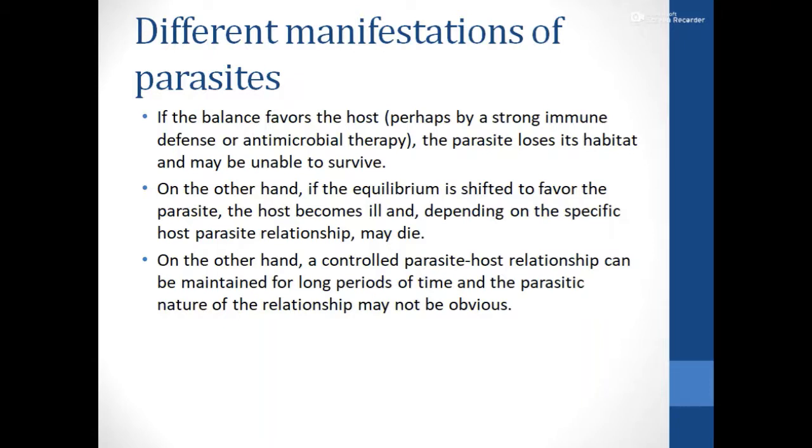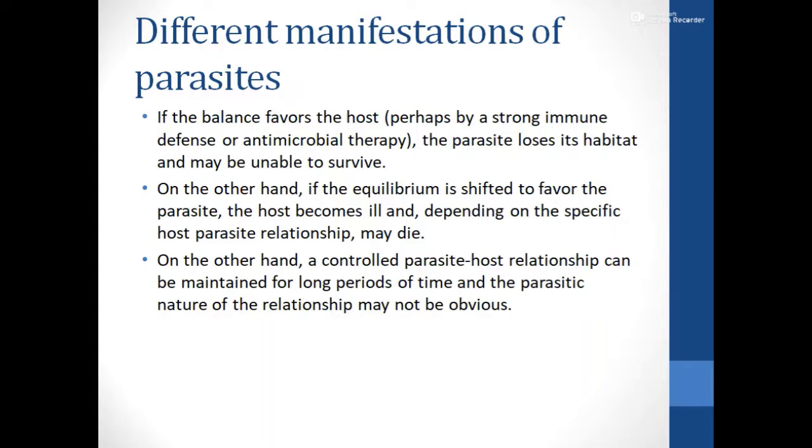So usually a balance is maintained by the parasite and the host, so that the parasite gets the nutrition or the benefits it needs from its host, but at the same time the host is not killed.